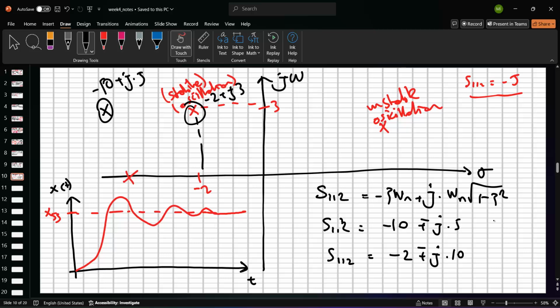And so this is the x1 signal, and this is the x2 signal. This is x1. And so how can I draw the x2 signal in here? The S2 signal is minus 2, which means that our response is slower than the first one.